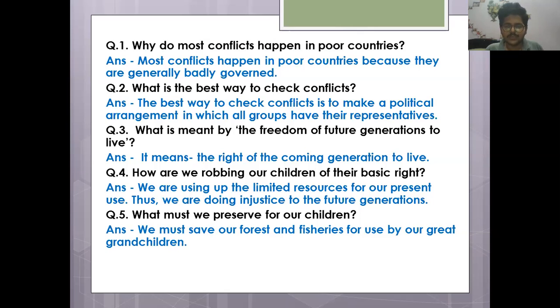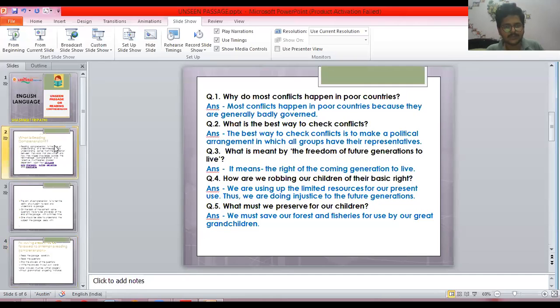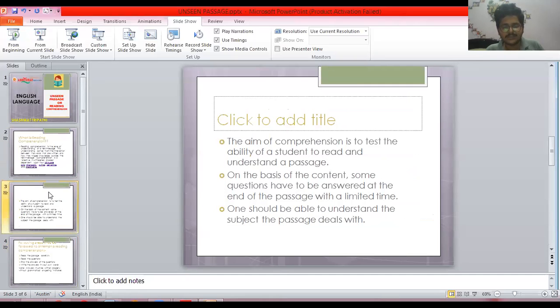Okay, so this was the exercise of the unseen passage, in which you have seen how the unseen passage is attempted. What is the aim of the reading comprehension or unseen passage? It is to test your ability to read and understand the passage. In an unseen passage, you get a passage and you read that passage, you understand that passage, and you answer some questions based on that passage.